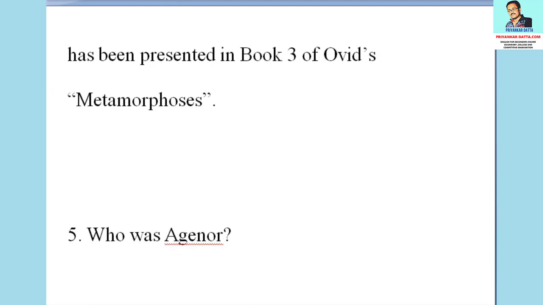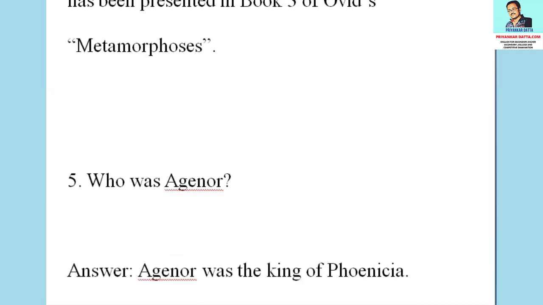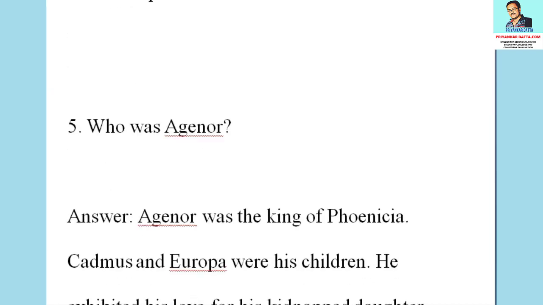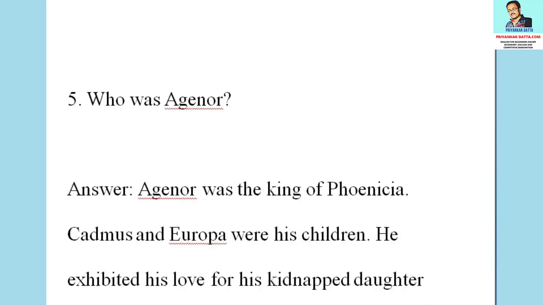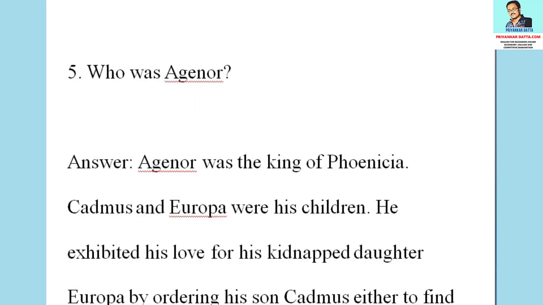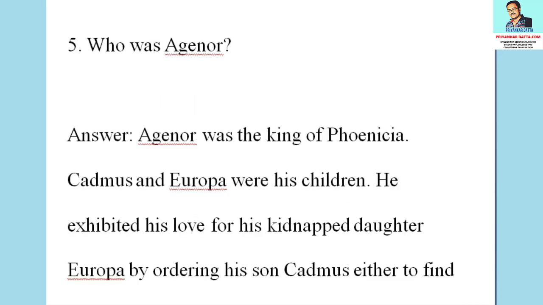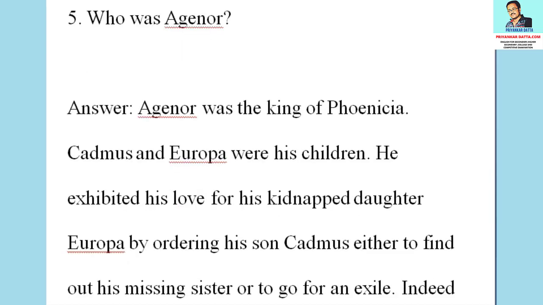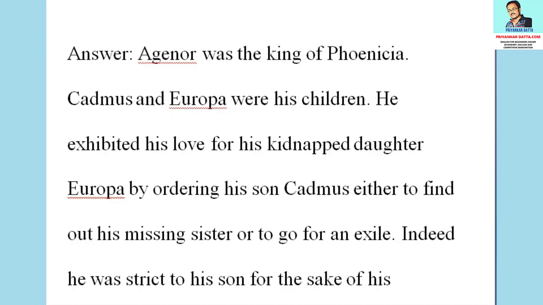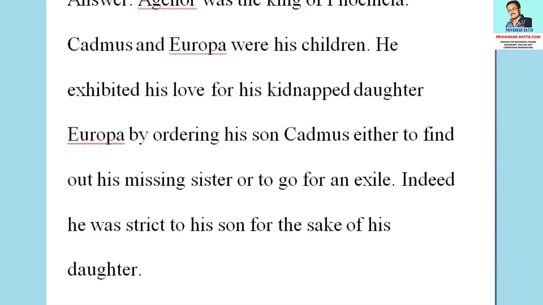The fifth question is, who was Agenor? The answer to the question is, Agenor was the king of Phoenicia. Cadmus and Europa were his children. He exhibited his love for his kidnapped daughter Europa by ordering his son Cadmus either to find out his missing sister or to go for an exile. Indeed, he was strict to his son for the sake of his daughter.